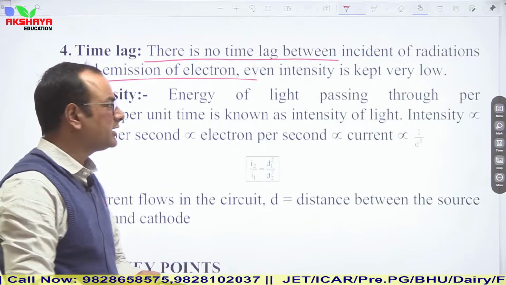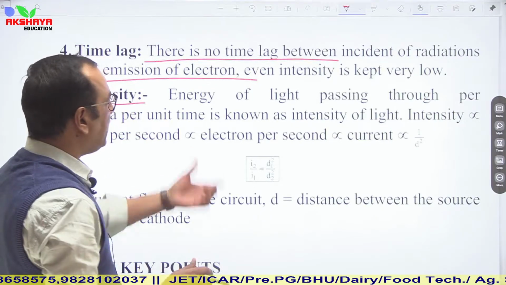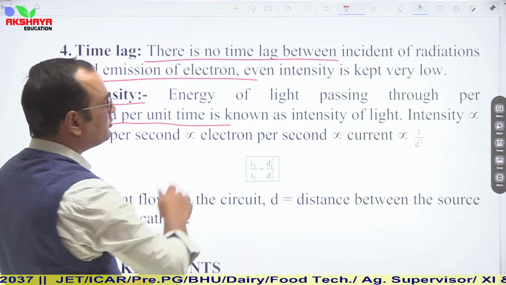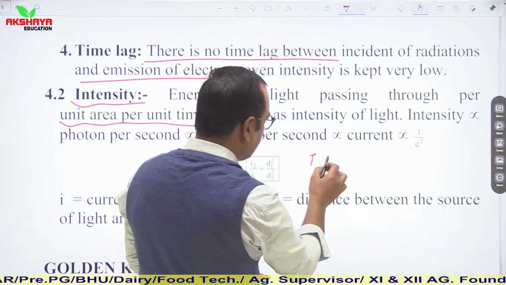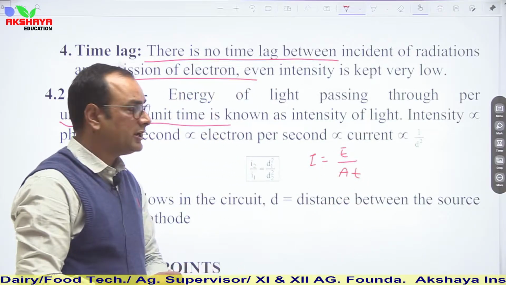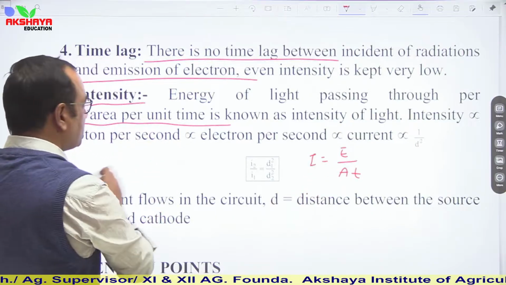Then if we talk about intensity, the energy of light passing per unit area per unit time is known as the intensity of light. As we have studied earlier, I is equal to E upon A t.